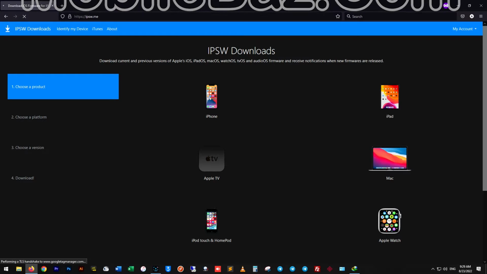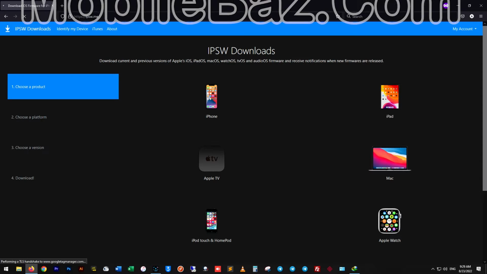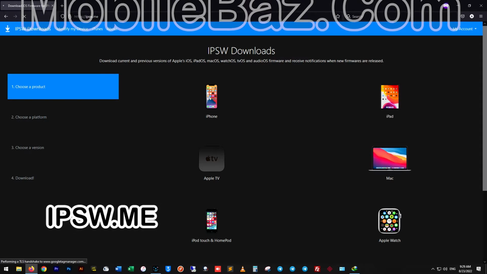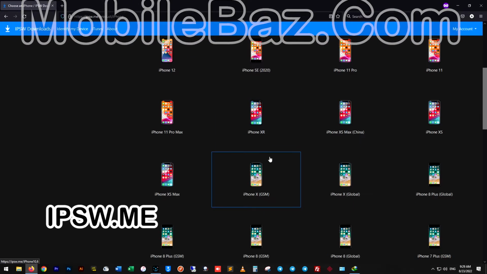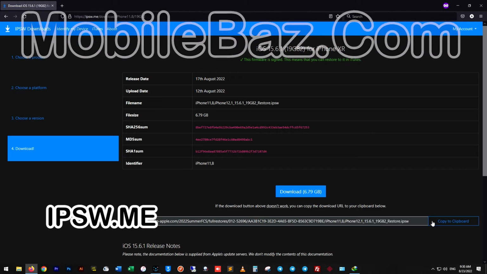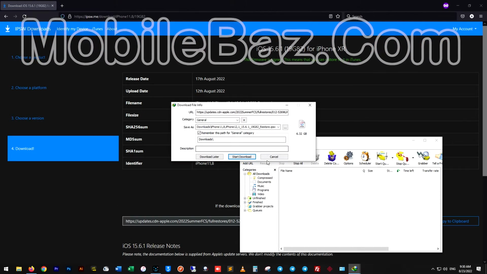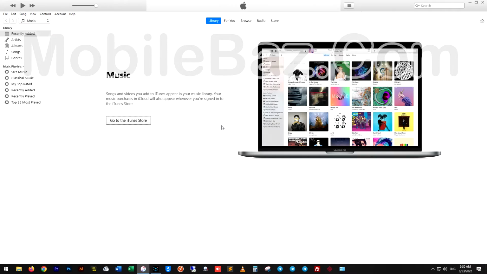Today we are going to show you how to update or restore your iPhone or iPad using iTunes. First, you need to download the appropriate iOS file from the website. You can use ipsw.me, choose your device and download the latest iOS file.